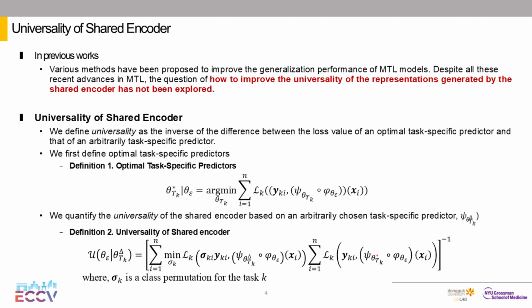To address this gap, we first define the optimal task-specific predictors. Then we define the universality as the inverse of the difference between the loss value of an optimal task-specific predictor and that of an arbitrary task-specific predictor, as shown in these equations.